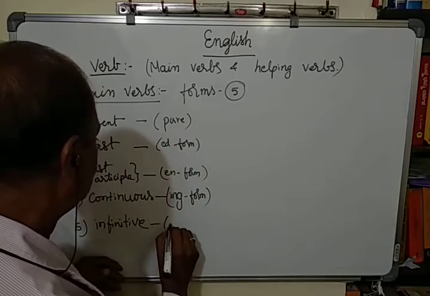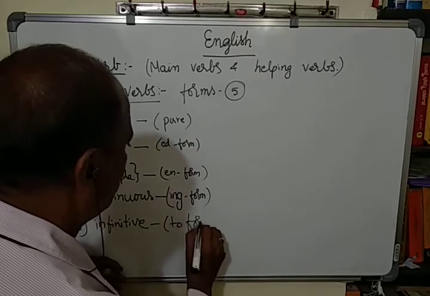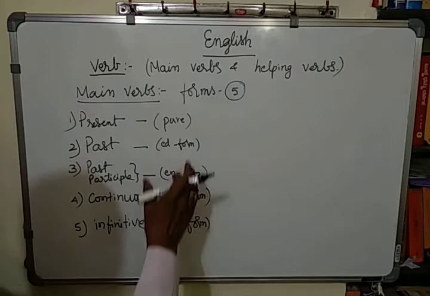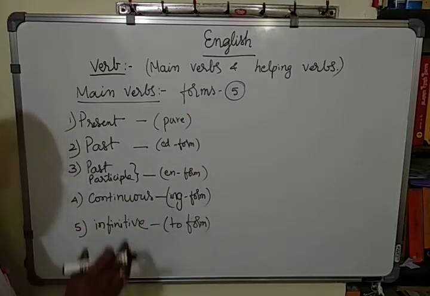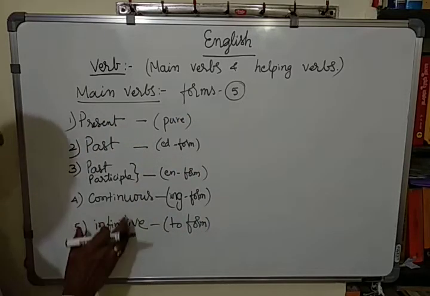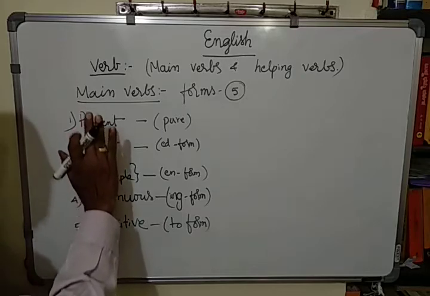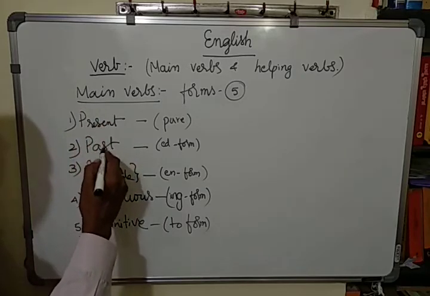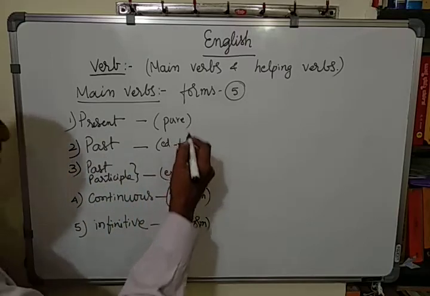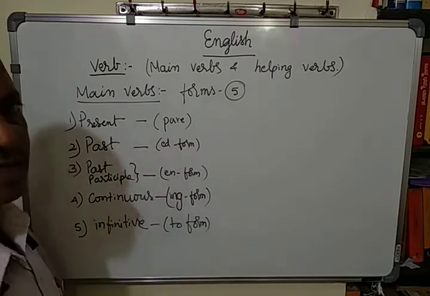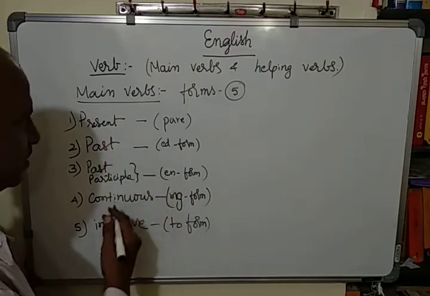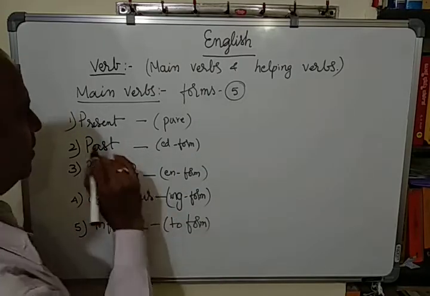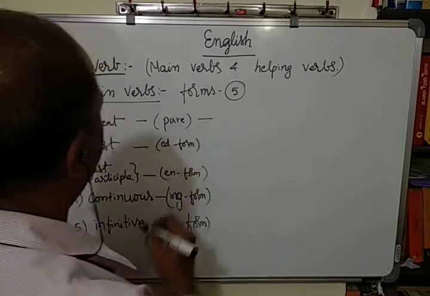And the last one is the to form. In some grammar books you find this, and in other grammar books you find this. In old, classical grammar books, you find present, past, these 5 forms. In some of the modern grammar books you find the same forms with different labels or names.